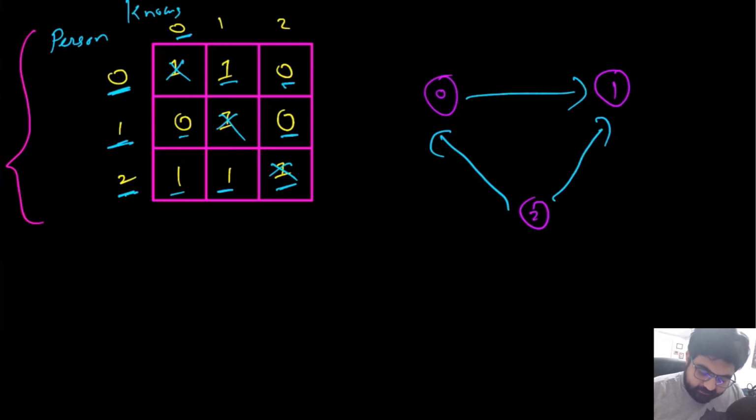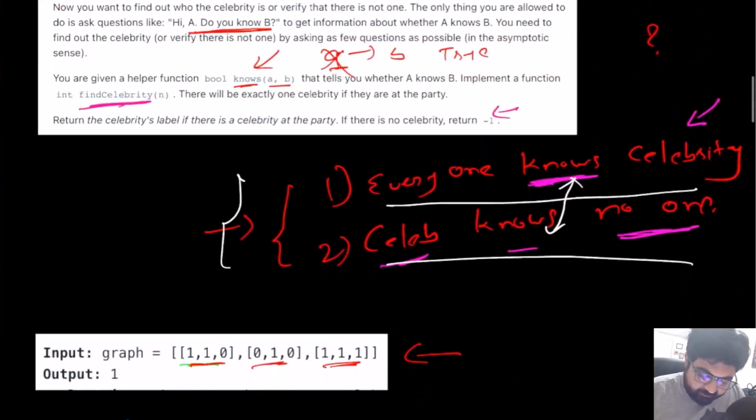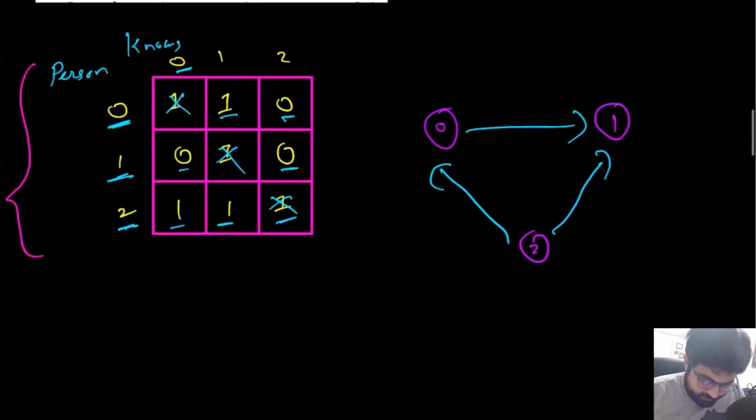In this case, if we see the two definitions of a celebrity, that everyone knows who the celebrity is and the celebrity knows no one at the party. If we check the input for 1, it knows itself, but that is not the point. The point is whether it knows anyone else at the party or not. So 1 does not know anyone at the party, that is true.